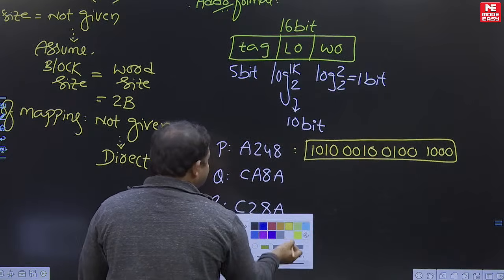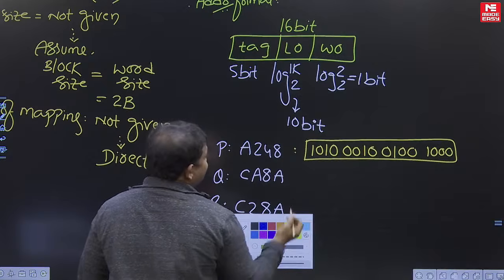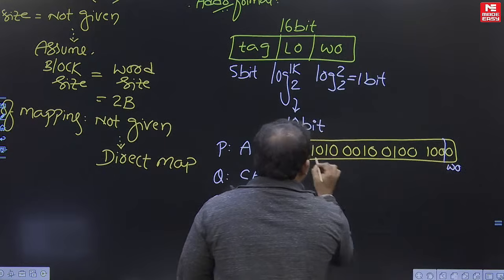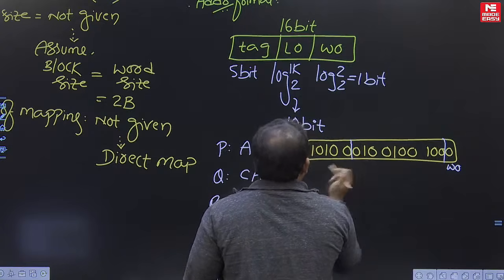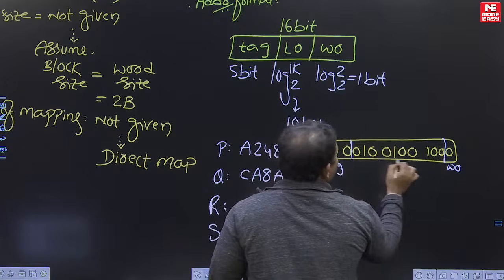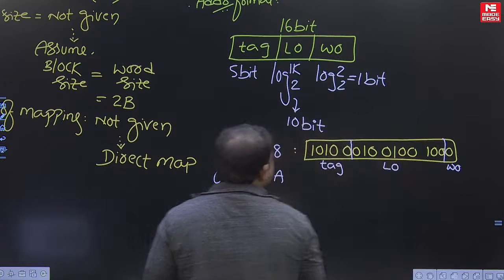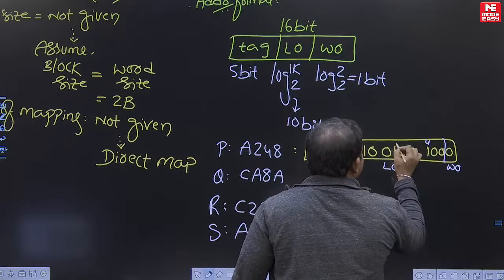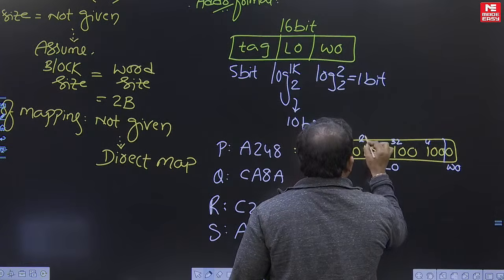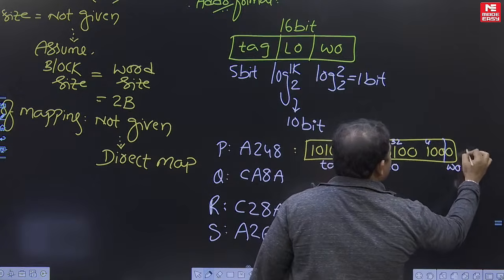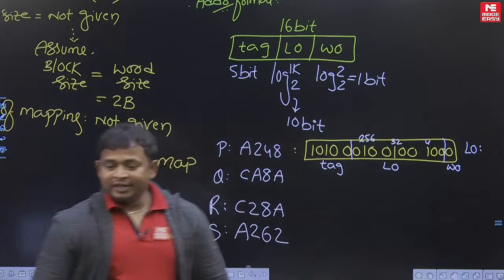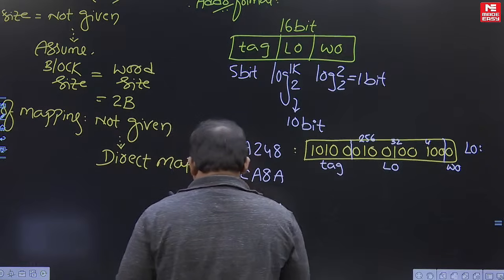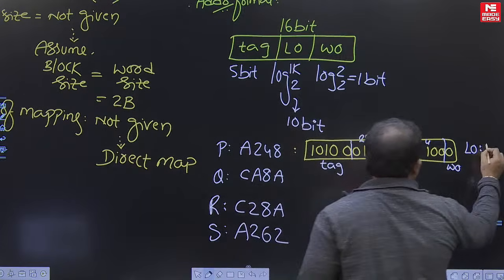Now interpret this address into the format. 1 bit is used for word offset, the first 5 bits are used for tag, and the remaining bits indicate the line offset. So what is the line number? Identify the line number: 1, 2, 4, 8, 16, 32, 64, 128, 256. Is it clear? So the line number to which it is mapped is calculated as 292.